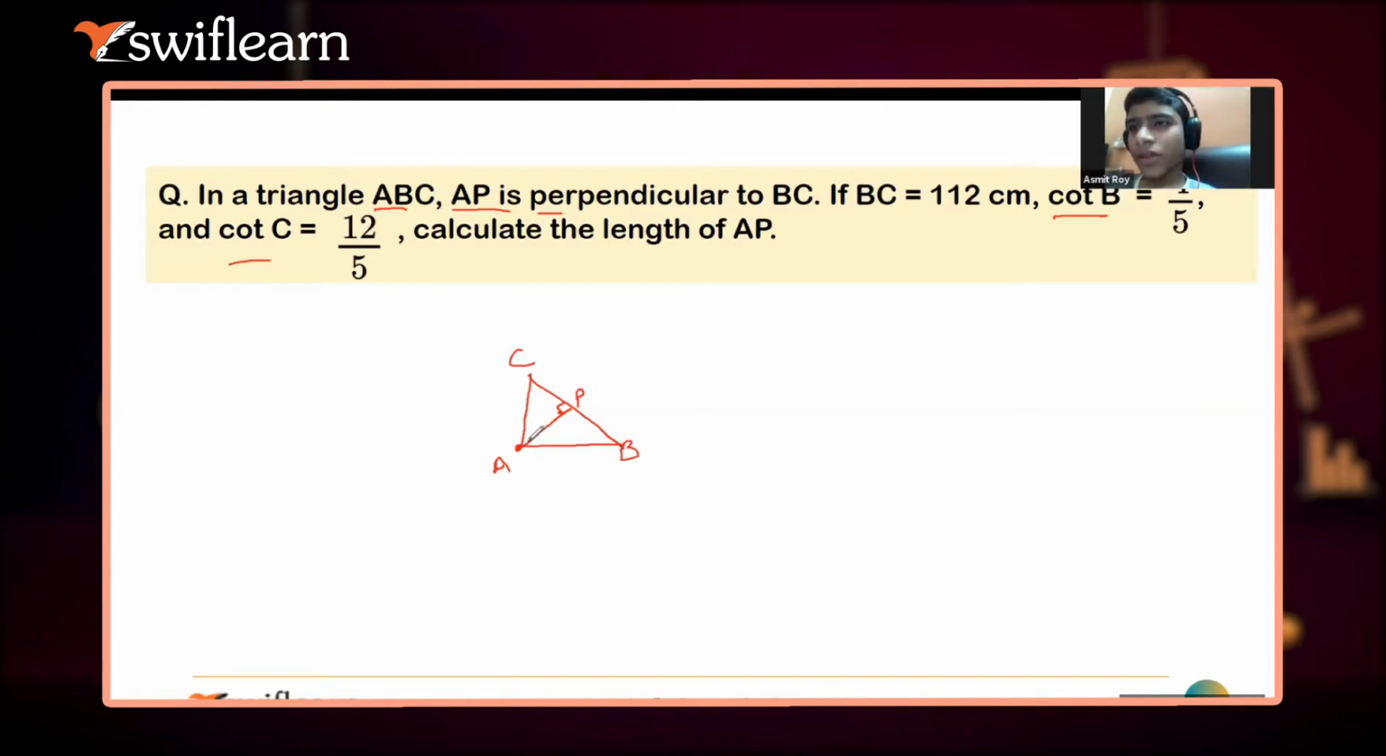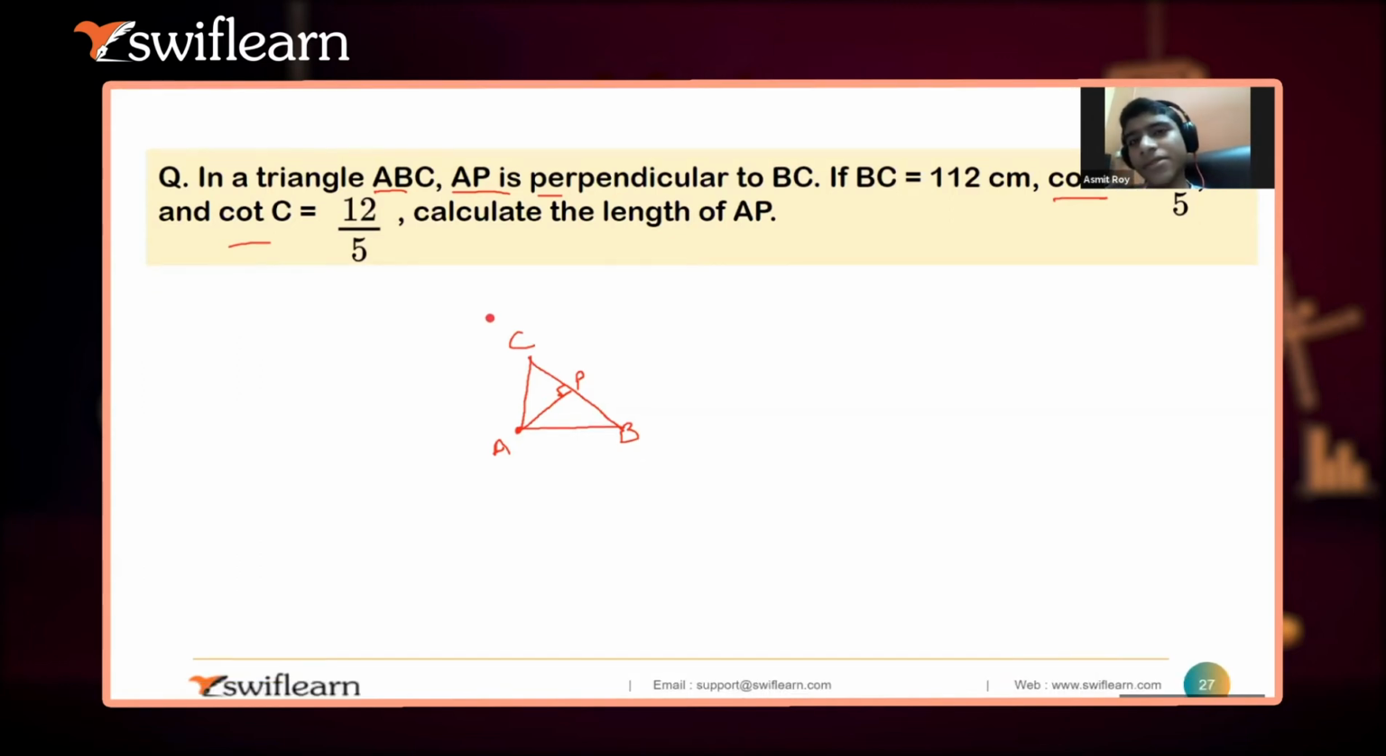Cot B is 4 by 5, and cot C is 12 by 5. So if cot C is 12 by 5, one side will be 13, perpendicular by base. That will be 13. Cot B is equal to 4 by 5, then one side will be 3. Then AP, we can use Pythagoras theorem. No problem in that as well. How will I find AP?